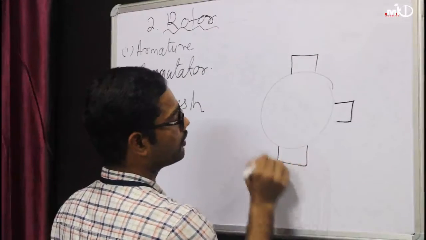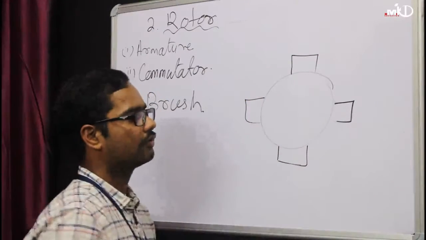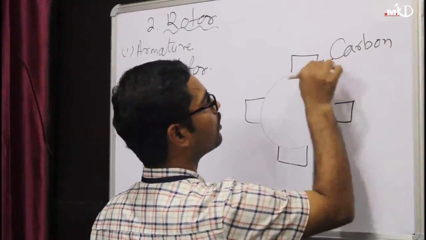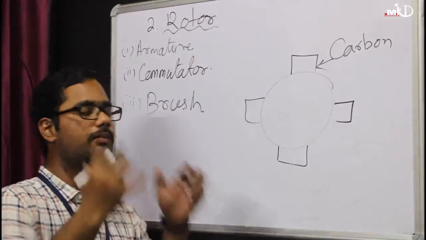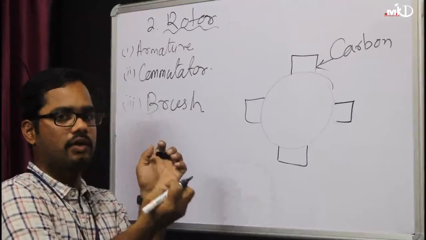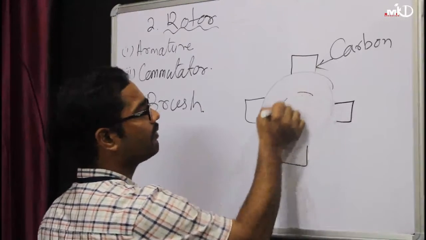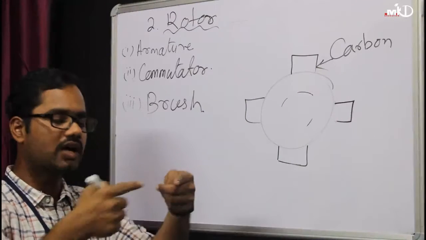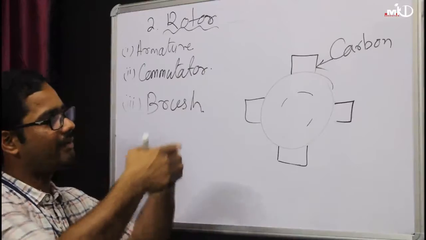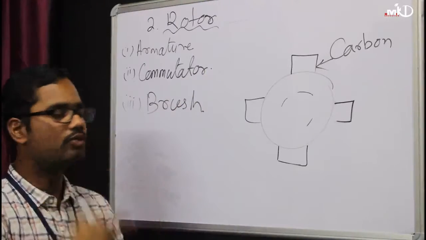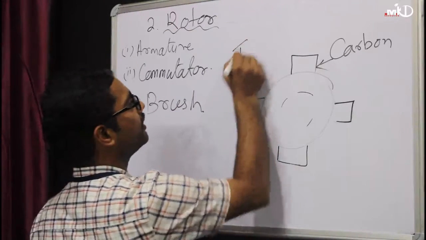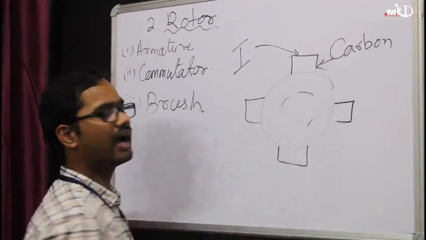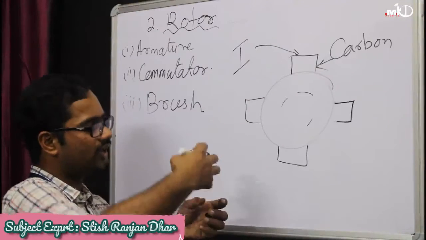The brush is made of carbon. This is your carbon brush, and it will collect the current. Whatever EMF is produced in your armature conductor, as the armature conductors are all closed, current will be there, and this current will be collected by your carbon brush. Only the carbon brush collects the current.